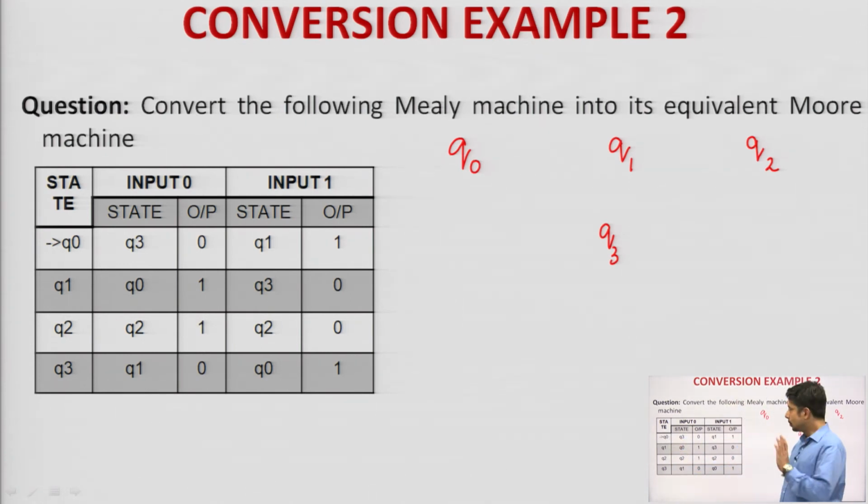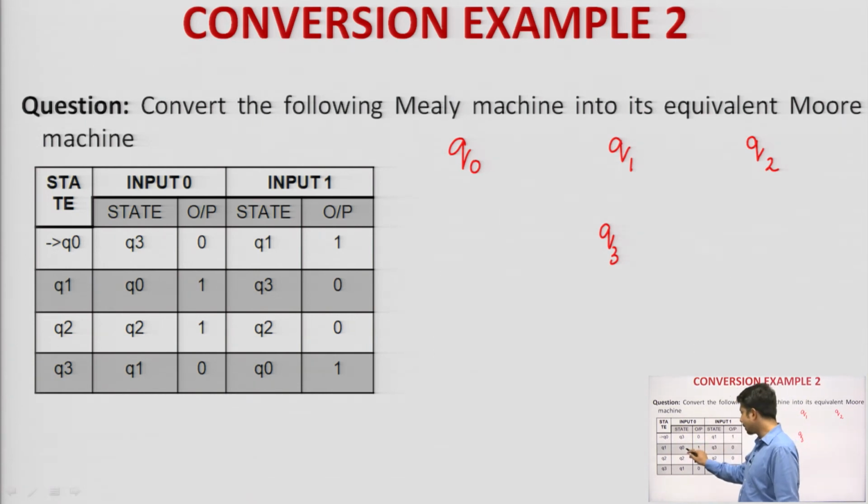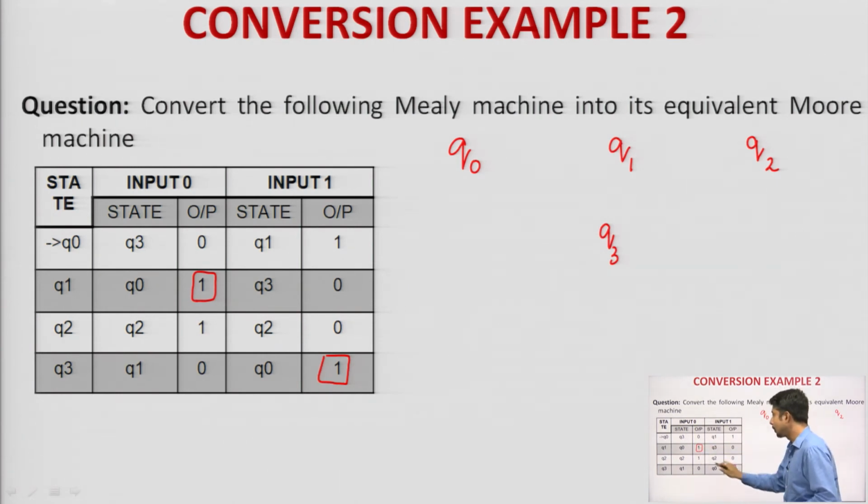Now, look at the table. If we look into Q naught, what are the outputs associated with it? See, for input number 1, the Q naught output is 1. That means for Q naught, both the outputs are 1. Therefore, the output associated with Q naught is 1.